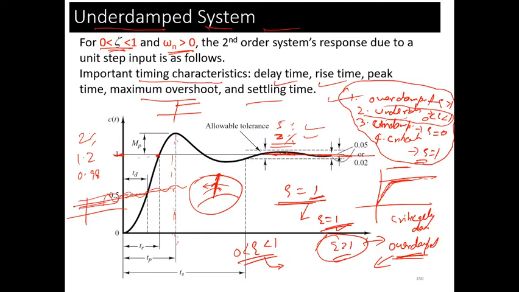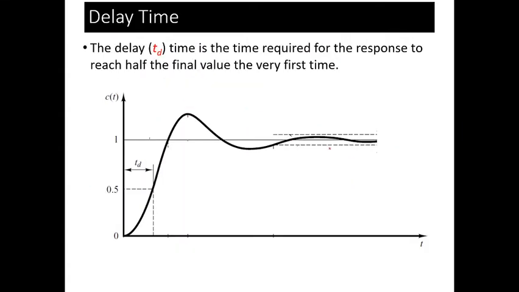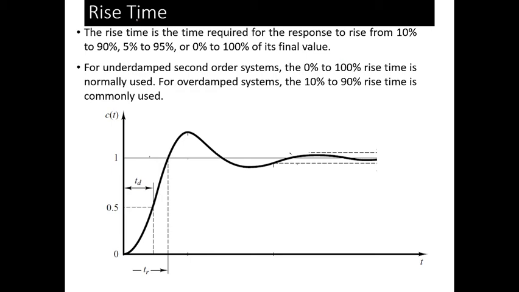It varies around it, and therefore it is settled in the tolerance band of 2%. Similarly for 5%, the band is 0.95 to 1.05. The delay time is already defined: half of the final value for the very first time. Rise time is also given.